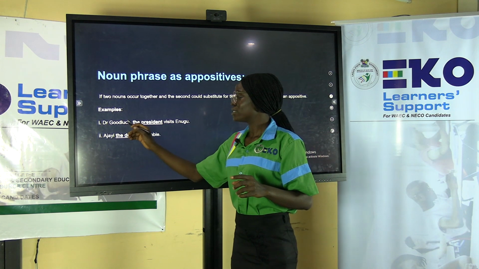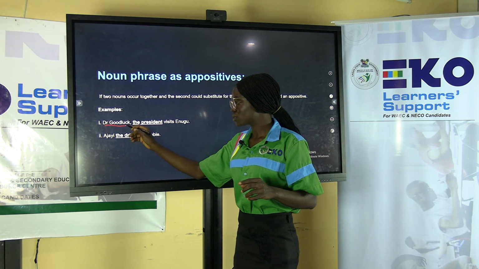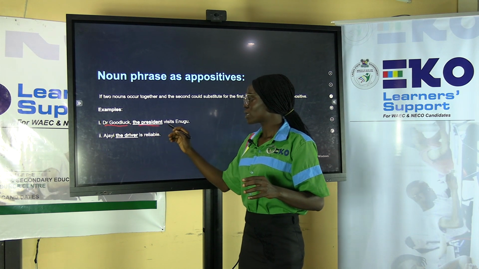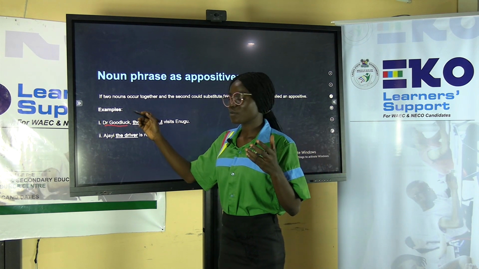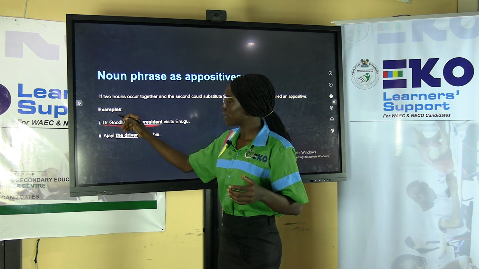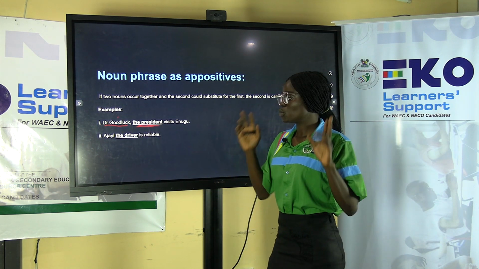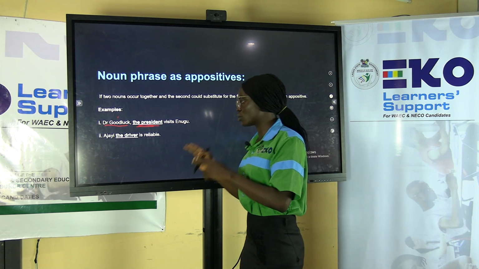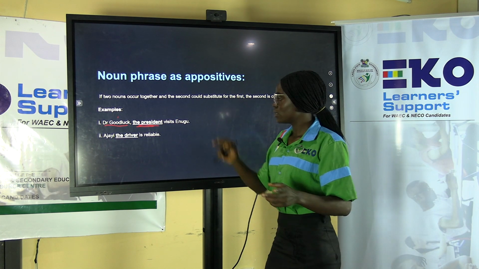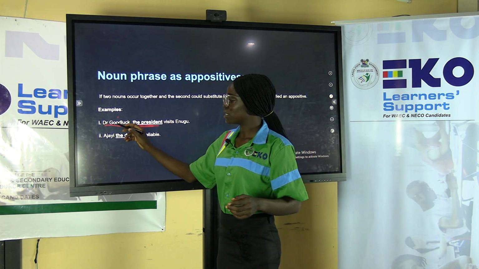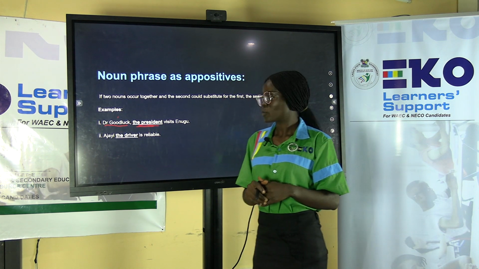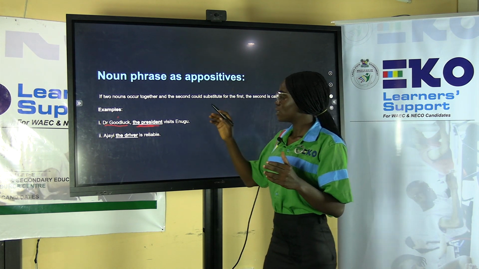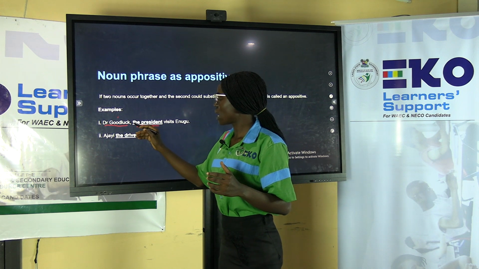It means that this president is referring to the same person. Two nouns, Dr. Goodluck, the president. The president is still referring to Dr. Goodluck. So in that case, it is called appositive.